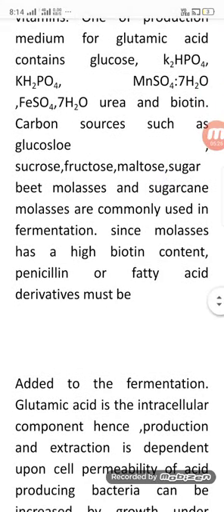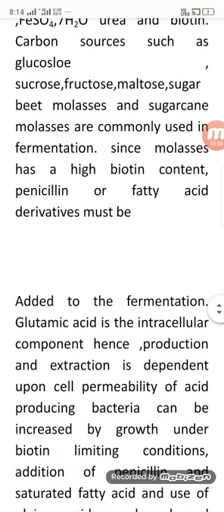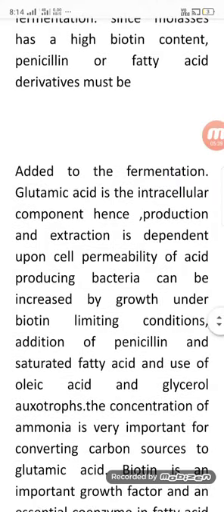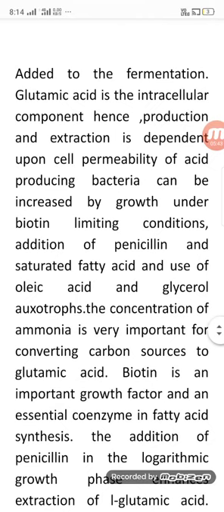Glutamic acid is an intracellular component, hence its extraction depends upon the permeability of the cell. Production by bacteria can be increased by growth under biotin limiting conditions, addition of penicillin and saturated fatty acids, and use of oleic acid and glycerol auxotrophs. The concentration of ammonia is very important for converting the carbon source to glutamic acid. Biotin is an important growth factor and an essential coenzyme, responsible for the enzyme involved in fatty acid synthesis.